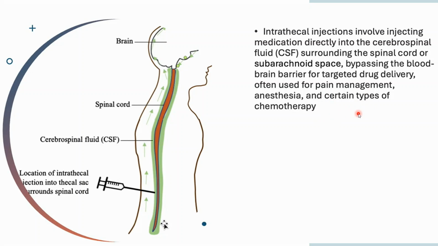So intrathecal injections inject the medication directly into the cerebrospinal fluid surrounding the spinal cord, bypassing the blood-brain barrier for targeted drug delivery. It is often used for pain management, anesthesia, and certain types of chemotherapy. I hope it is clear what subcutaneous and intrathecal injections are. We have already learned that intramuscular is injected directly into the muscle, and intravenous is injected directly into the veins.